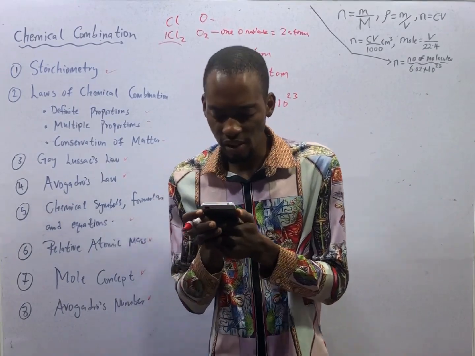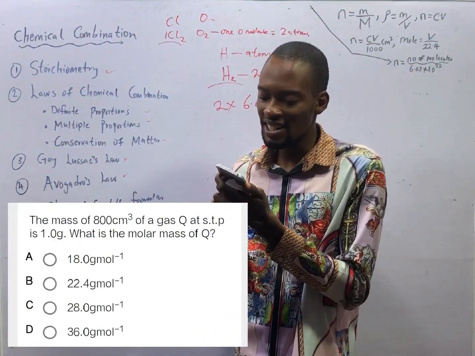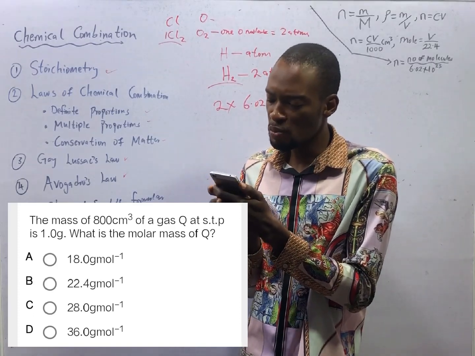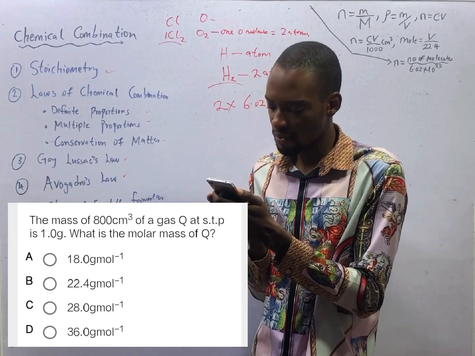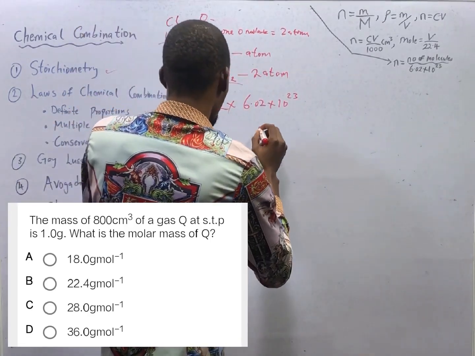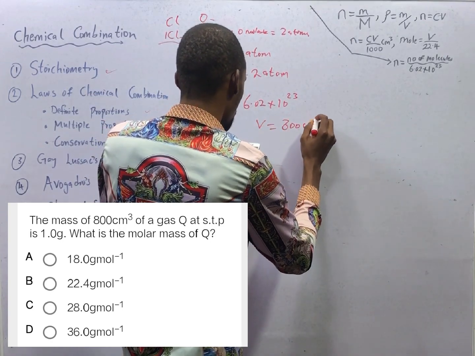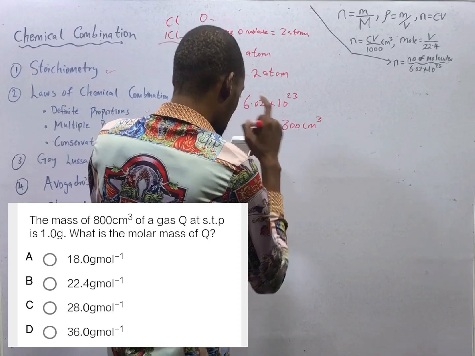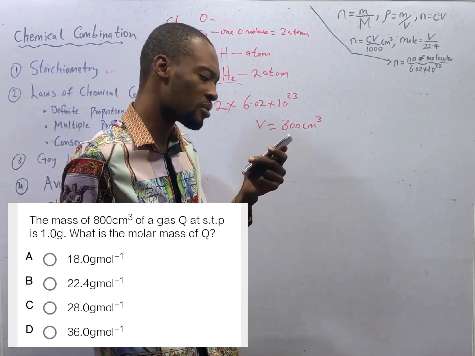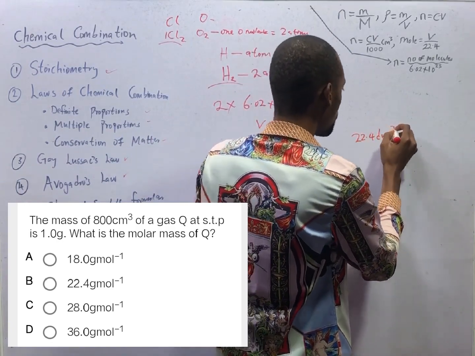And the next question says, the mass of 800 cm³ of a gas at standard temperature and pressure is 1 gram. What is the molar mass of the gas? Look at it. V equals 800 cm³. Now, the volume of any gas at standard temperature and pressure is supposed to be 22.4 dm³.